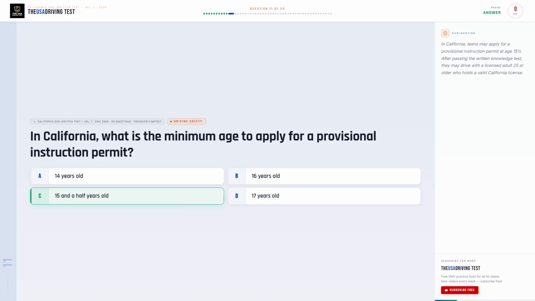The correct answer is C. 15 and a half years old. In California, teens may apply for a provisional instruction permit at age 15 and a half. After passing the written knowledge test, they may drive with a licensed adult 25 or older who holds a valid California license.